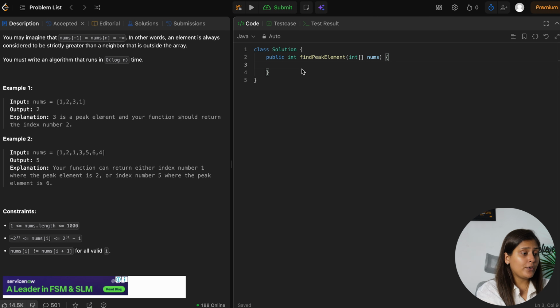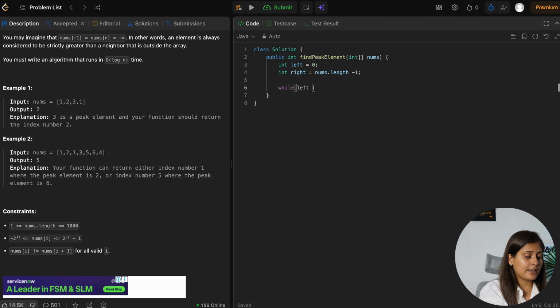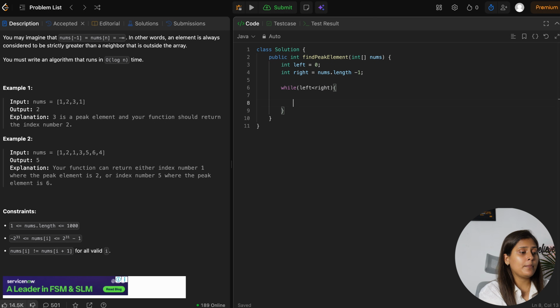So now what we will do, first we want a left pointer that starts from 0 and we want a right pointer that we will start from nums dot length minus 1, correct? Now I am saying run a while loop while left is less than right, correct? Now we have to calculate the mid element. The mid element we can calculate like left plus right minus left divided by 2.